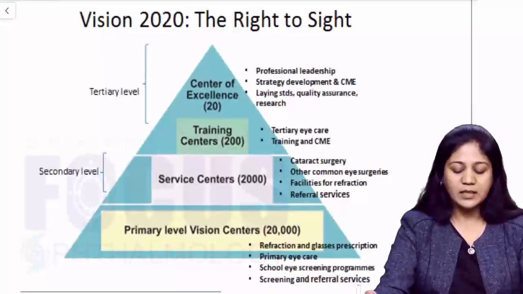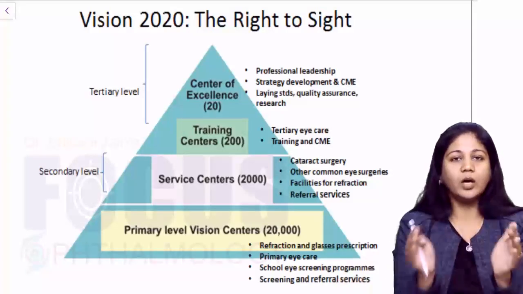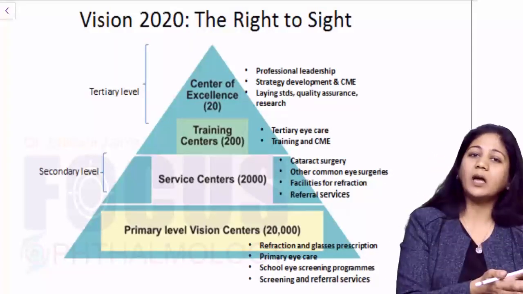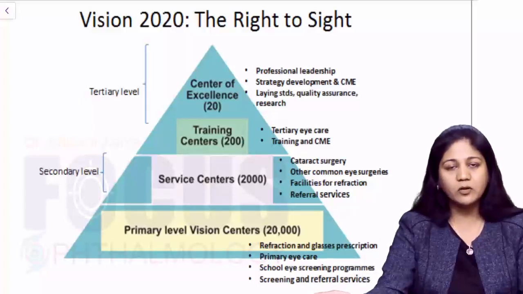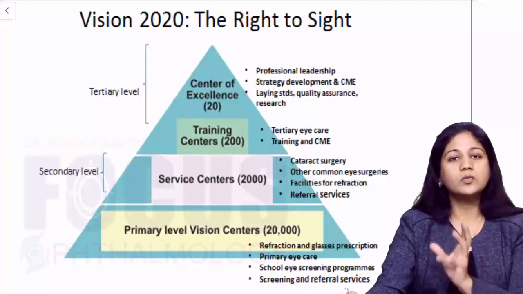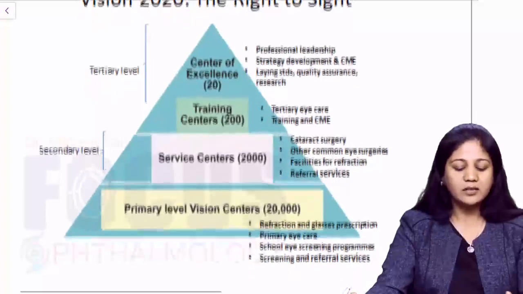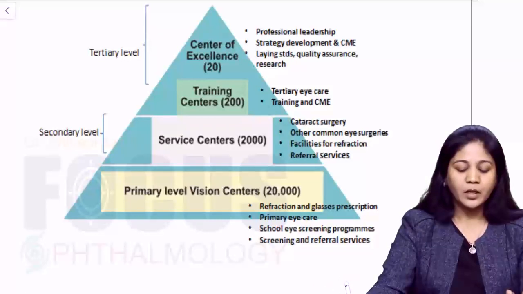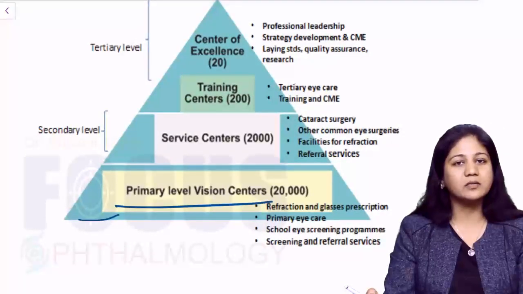Now, if we see this pyramid, this is the most important chart here. This is the work pyramid which has been given by WHO. So this should be incorporated in every national program of control of blindness. These are the norms which we should have in our program. We should work accordingly. So let us understand what this pyramid is. The lowest part of this pyramid is the primary level vision centers.